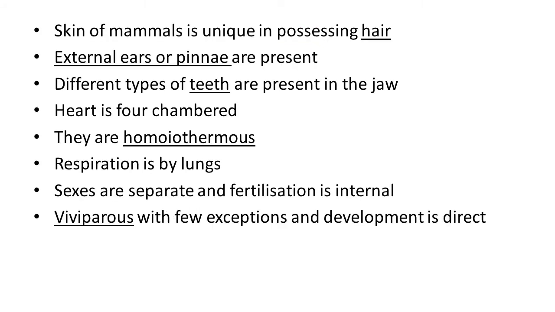In mammals, the skin is unique. Why is this skin unique actually? Because it shows hair. In their skin, hair development is observed. In these animals, the external ear or pinna is present, which was absent in previous classes. So here the ear shows the typical structure of external, middle and internal ear. So we can say the external ear or ear pinna is observed for the first time.